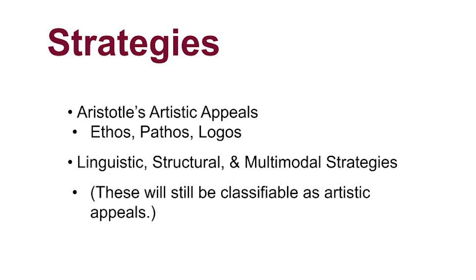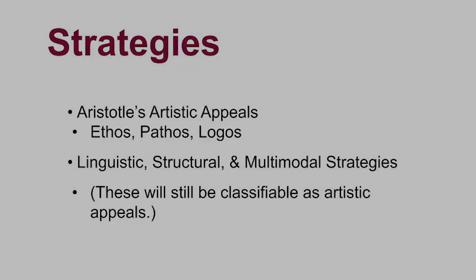Remember that strategies are going to be appeals to ethos, like when a writer is appealing to their credibility or authority, pathos, like when a writer appeals to emotions or shared values, or logos, when a writer appeals to reason, argument, or facts. Appeals can be linguistic, like when particular words are used to achieve an effect, structural, like when particular organizations or shapes are used, or even multimodal. Whichever form the appeal takes, though, it will be one or more types of an artistic appeal.